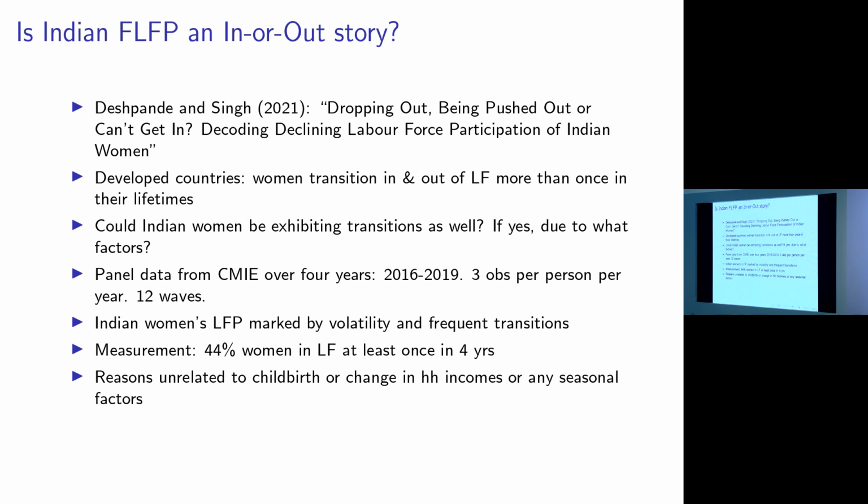But using their own very strict definition, not changing that, we find that what is an average 15% labor force participation rate, if you measure women who are in the labor force at least once in those 12 rounds of data, that's 44%. And social norms don't oscillate every 4 months. Conservative families don't become progressive and then relapse into being conservative in the next 4 months. So what is it that's happening here?